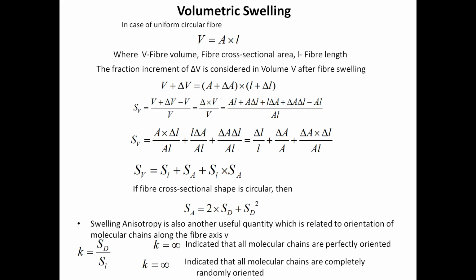But in case of textile materials, as the direction changes, as the place changes, property changes. Such types of materials come under the category of anisotropic material. So this is the swelling anisotropy, which is represented by small k. In some books, you will find capital K also. So this small k equals diametric swelling divided by axial swelling, SD upon SL.